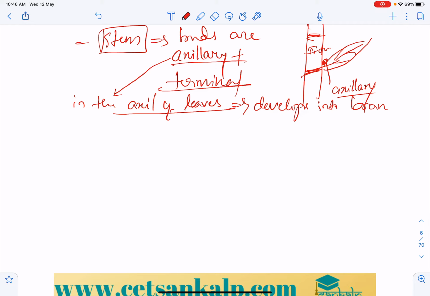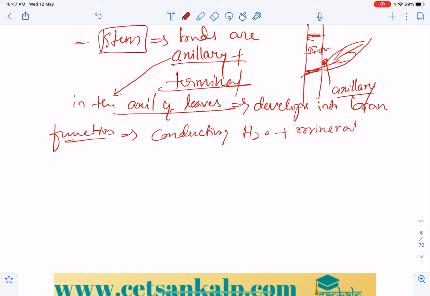And next, the major function of the stem is conducting water and minerals, and it also helps in photosynthesis, as it stretches out. Mainly the stem bears the branches, leaves and all those things.